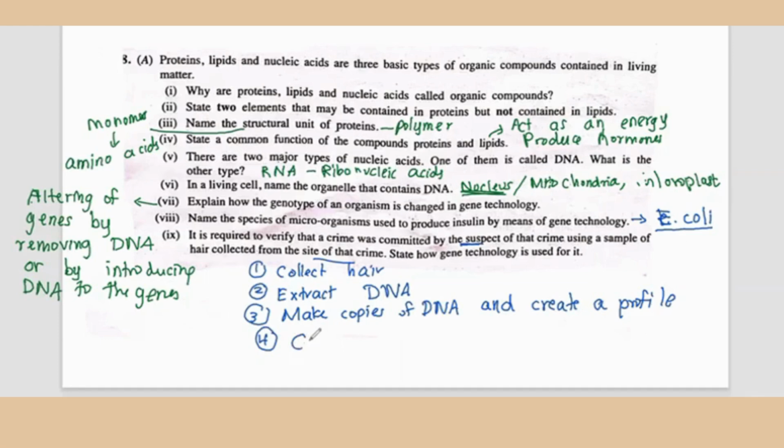Finally, you need to compare both the profiles and see if they are similar. If it is similar, then the suspect has committed the crime, and if there are differences in the gene sequences, the DNA sequences, then this person has not.